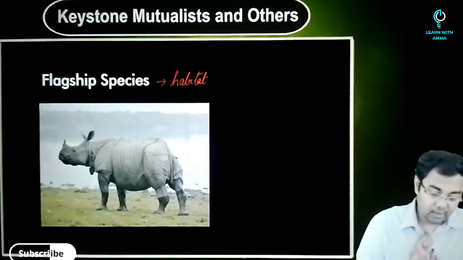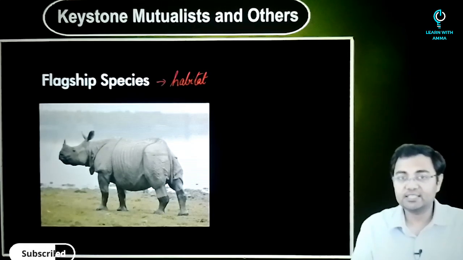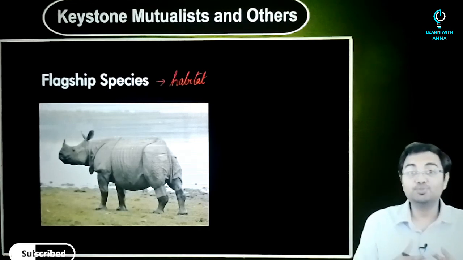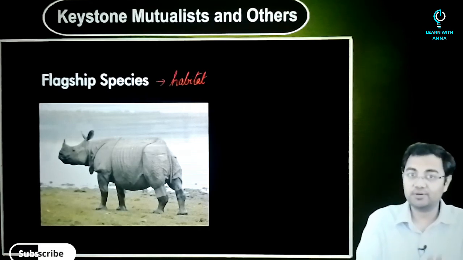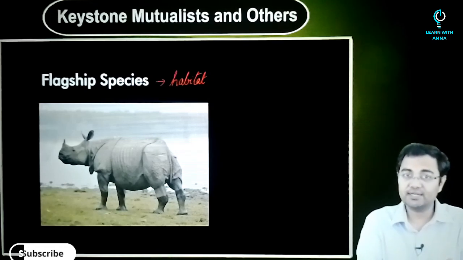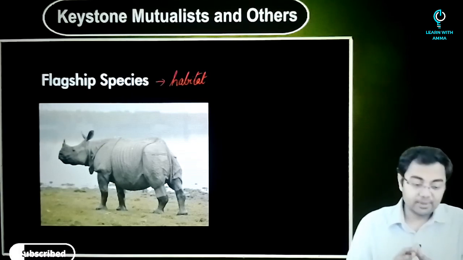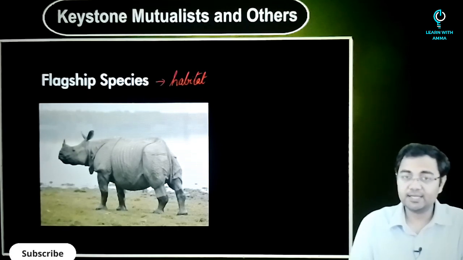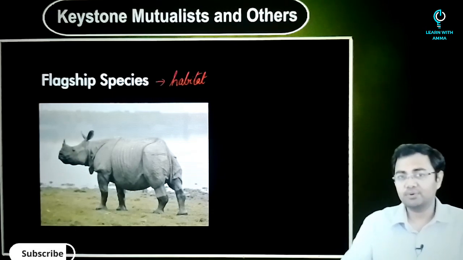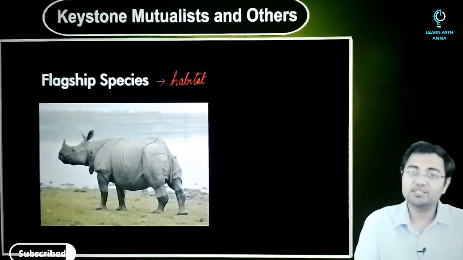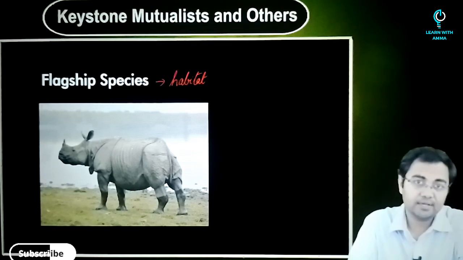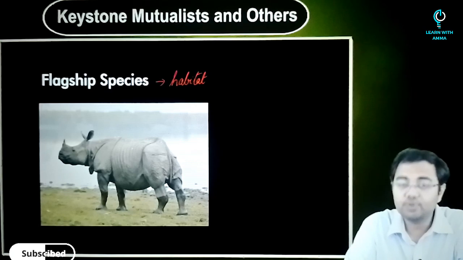They become very important. Not only this, many times you will see that a flagship species will be used for a movement. It will be used for a campaign. It will be used to prove a point. Many times you will see that even government authorities will make the flagship species the central point of their conservation efforts, so that under the name of the flagship species in that area, the entire effort of conservation can be carried out. Because if it was about a smaller or less important species, then perhaps they might not have received all the authority, resources or support that was required.